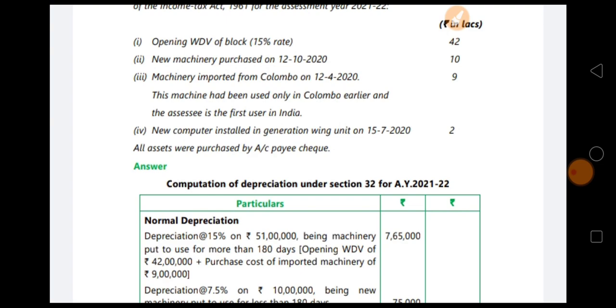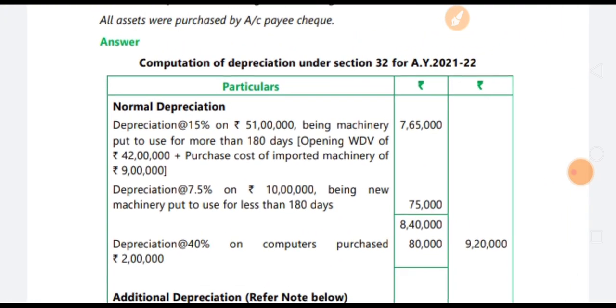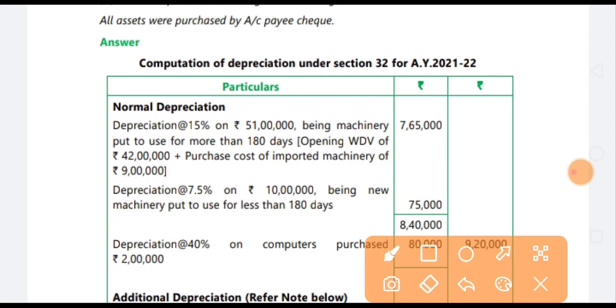So calculate. As per the provisions, it is less than 180 days. That's why we calculated 7.5% on the total depreciation rate of 15%. Remember, the other case is more than 180 days. The date of purchase is significant, as it is effective from the time of purchase.